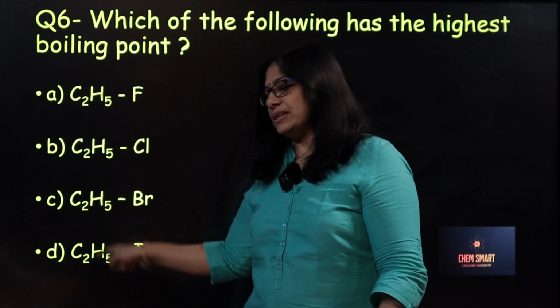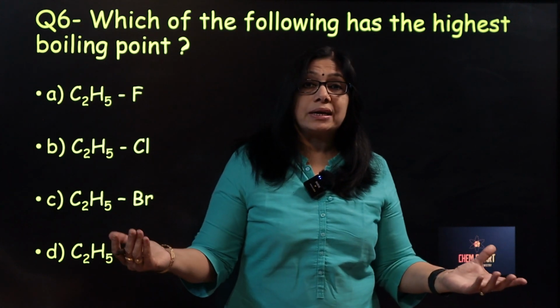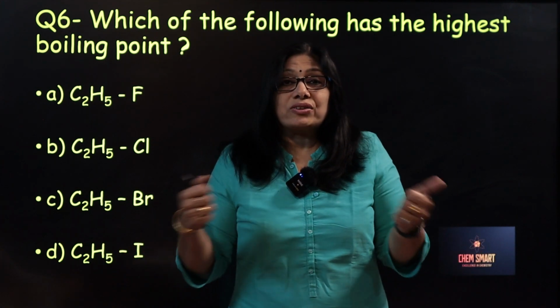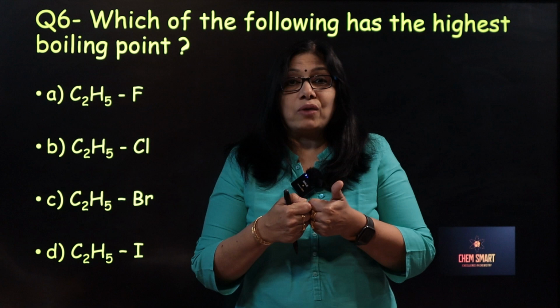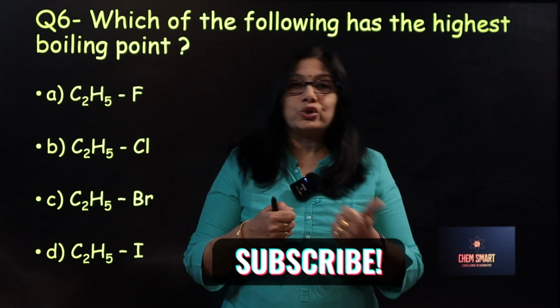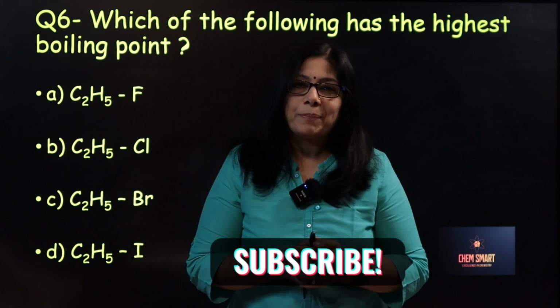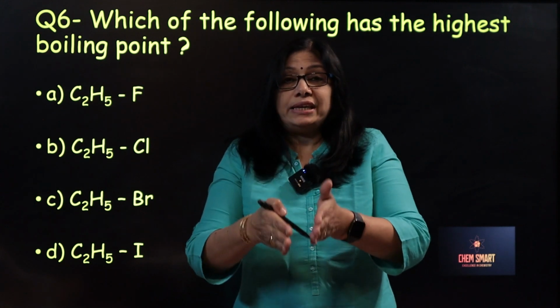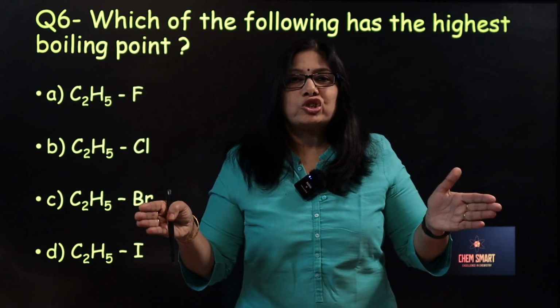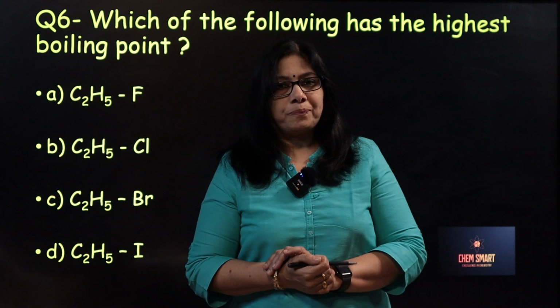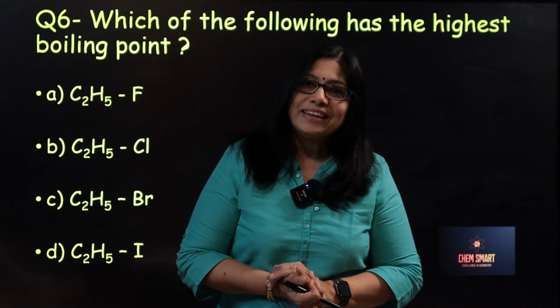When molar mass increases, you have studied the strength of intermolecular van der Waals forces also will increase. What will happen then? We have to supply more heat energy to break these stronger van der Waals forces. That means boiling point will increase.